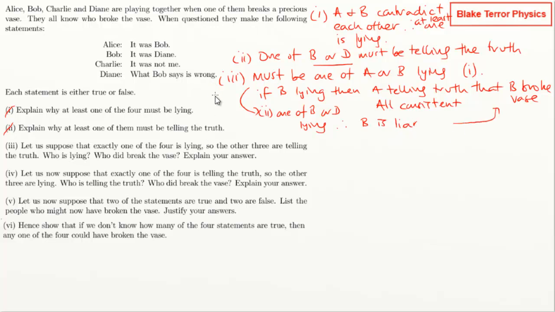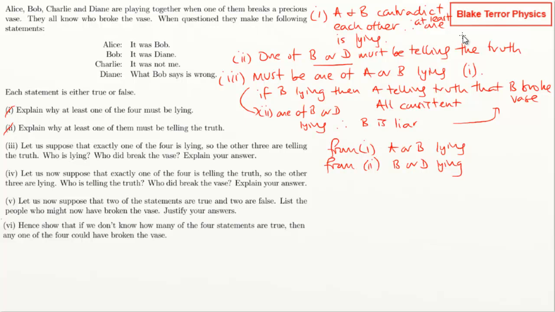Okay, right. So we might want to set that out in a slightly better way, and write this out more clearly. From 1, we've got A or B lying, and from 2, we've got B or D lying.